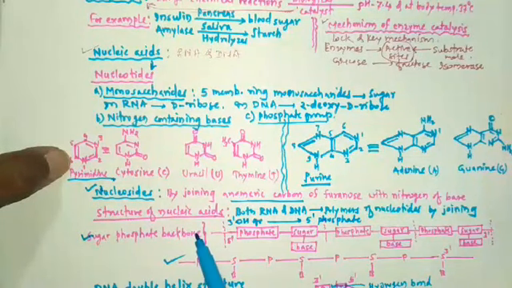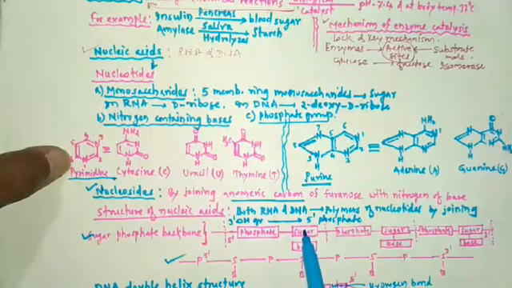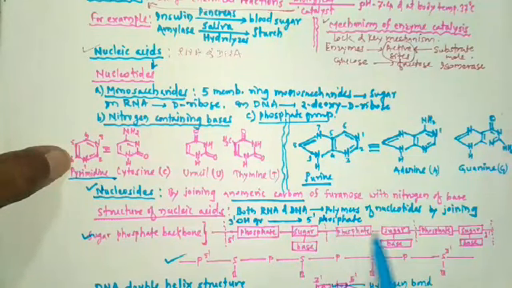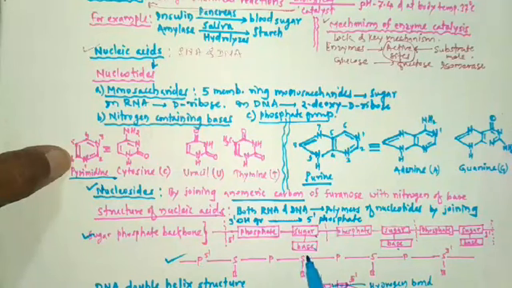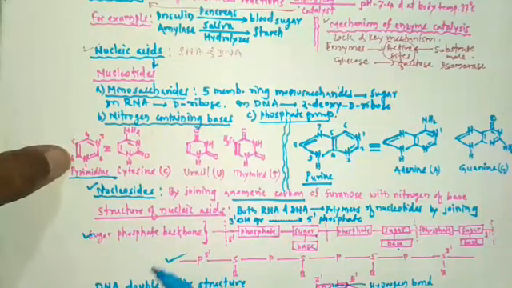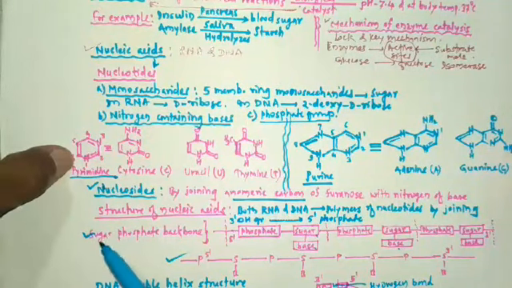So the sugar phosphate backbone, it is this one. Here the phosphate group is present. This phosphate group is attached to the sugar, and the sugar is attached to the base. So phosphate sugar, phosphate sugar, phosphate sugar, and to the sugar a base is attached. Here also see that phosphate sugar, phosphate sugar, phosphate sugar, and here the base is attached to the sugar. So polynucleotide chains of nucleic acid are schematically represented in these two ways.